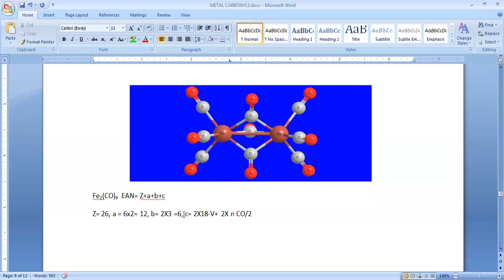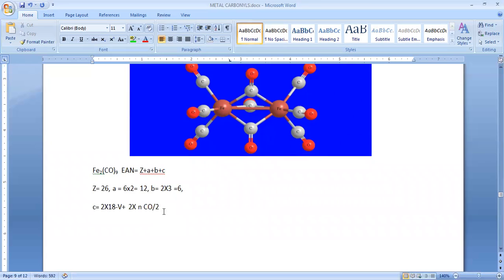We will work out how to get this. So 2 into 18 is 36, minus V, the number of valence electrons.